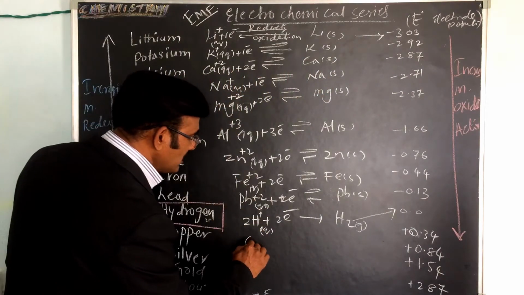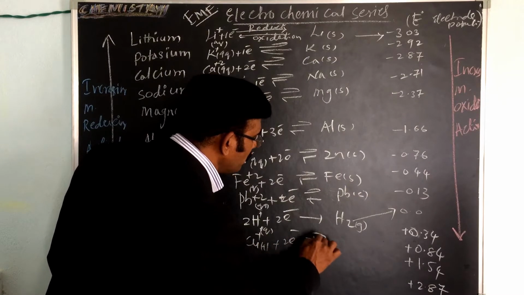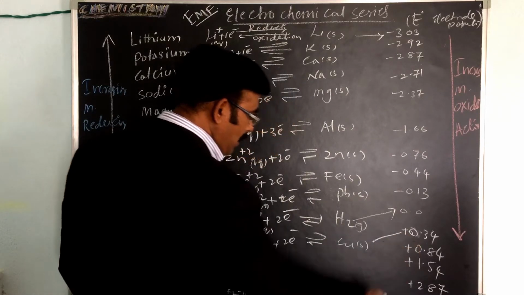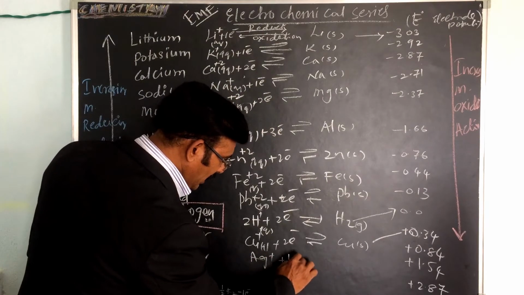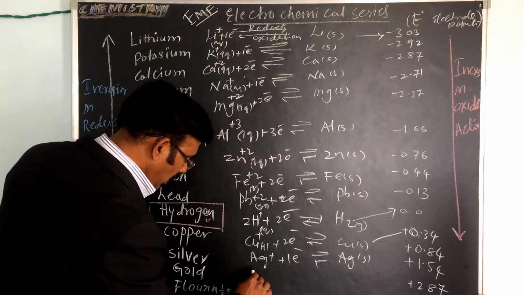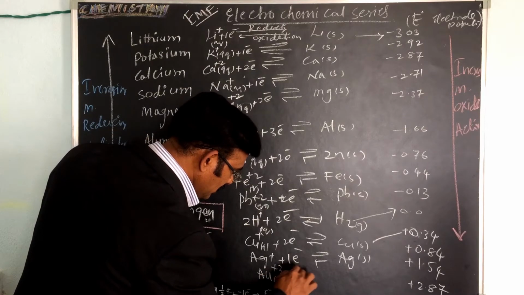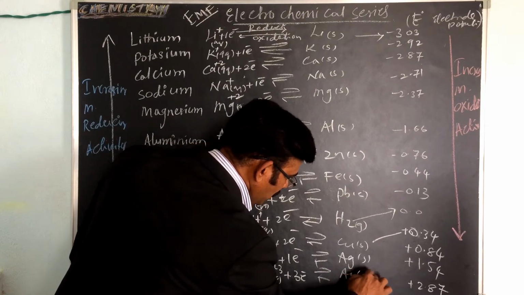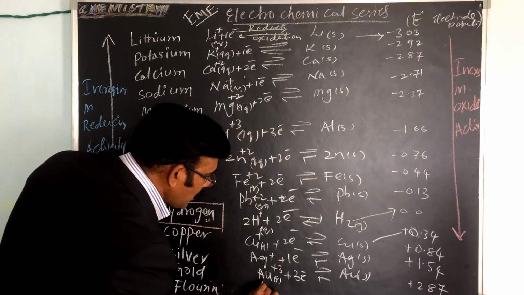So copper is plus 2. In aqueous solution, taking 2 electrons, at equilibrium, copper solid will form. This value is 0.34. And silver plus, taking 1 electron, forms Ag silver solid. And gold is plus 3 in aqueous solution, taking 3 electrons to form gold solid.